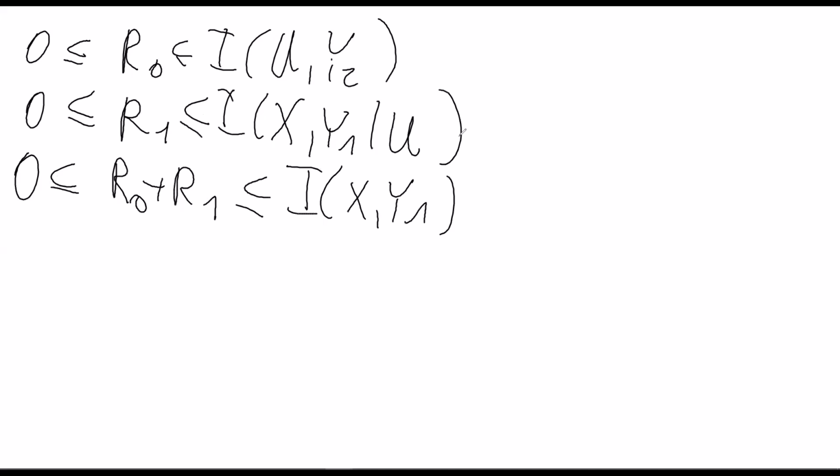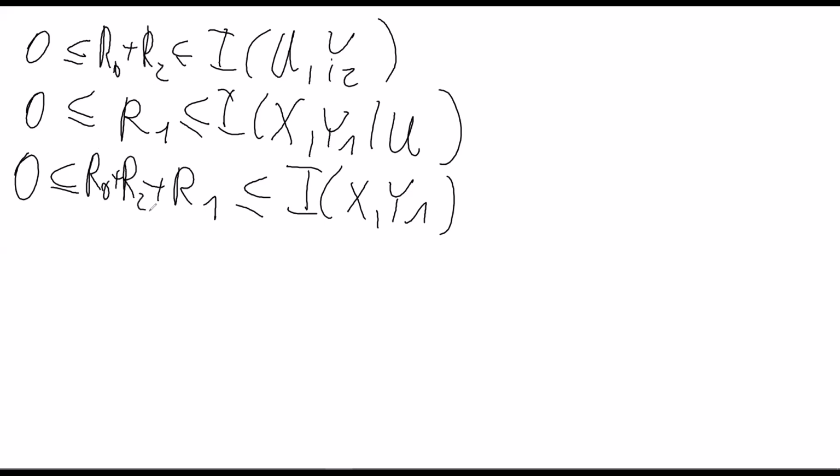decoder 1. Then we discussed that we can use R0 also to send a dedicated message to decoder 2. Therefore, we replace R0 by R0 + R2. So we get here also R0 + R2.